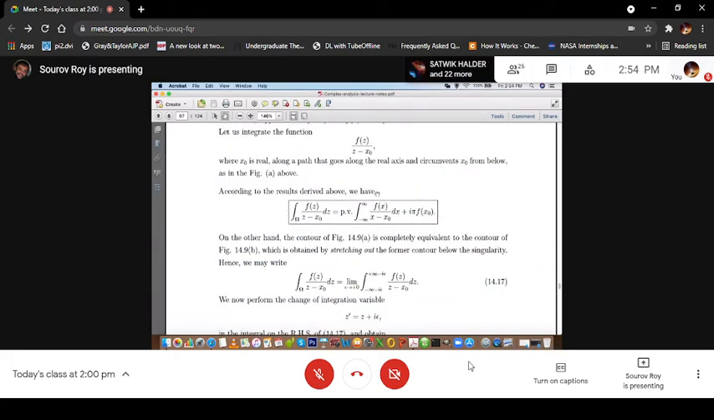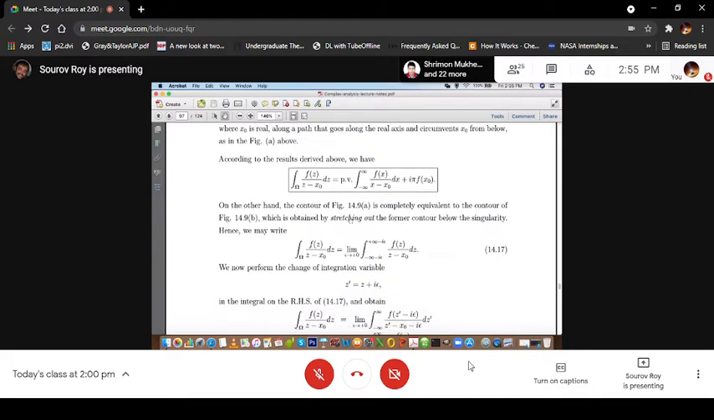Now according to the results derived above, we have the integration along the indented contour, f(z) by (z minus x0) dz, that is equal to the principal value integration from minus infinity to plus infinity f(x) by (x minus x0) dx plus i pi f(x0). So this we have already seen.